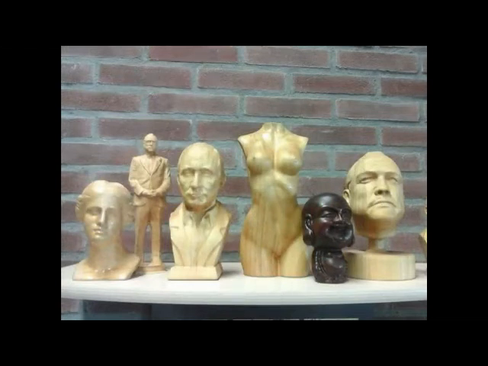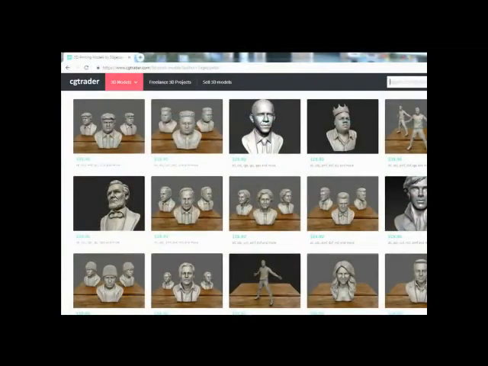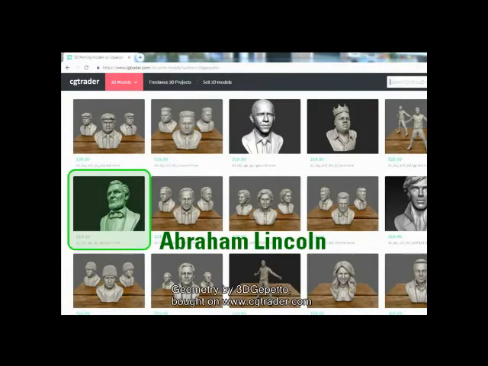This can of course be used for any person's bust: a politician, a movie star, a sportsman or woman, your CEO, even your grandmother. On the internet you can find many fine geometries. This one was bought at cgtrader.com.